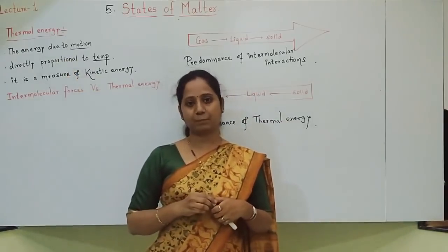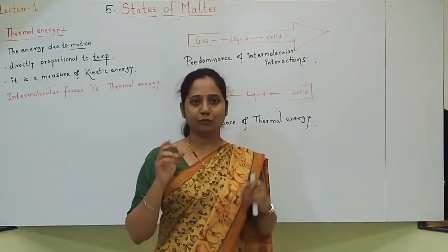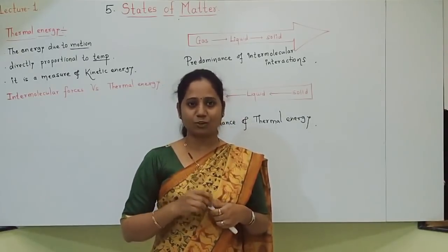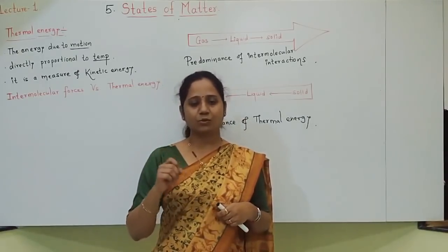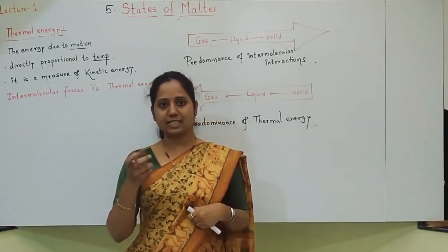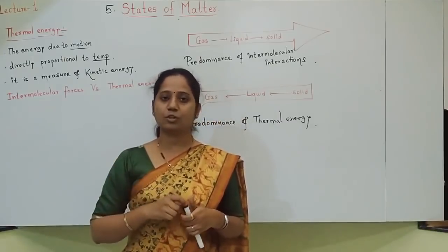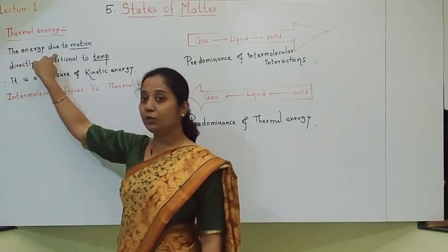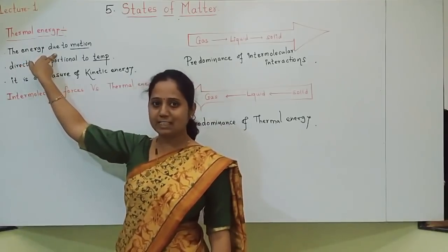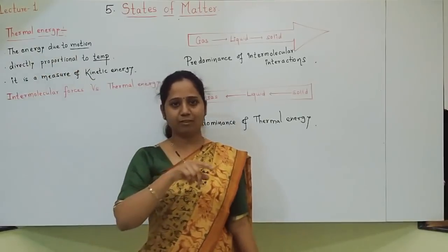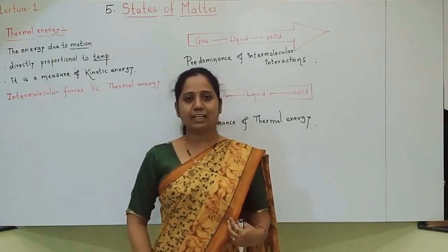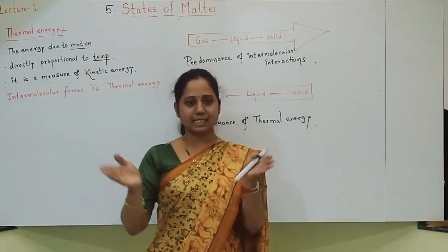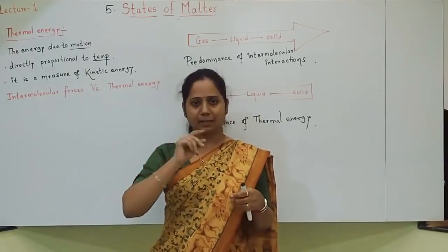Of course, therm means temperature. So the energy which is due to temperature, that is called as thermal energy. Okay, so if temperature is there, then molecules or atoms will move. So what is written here? The energy due to motion is called as thermal energy. For example, one gas is filled in one container. Imagine that gas is there, it is filled in container.